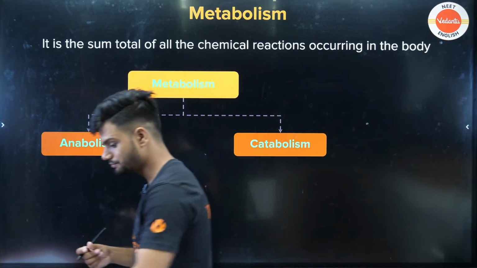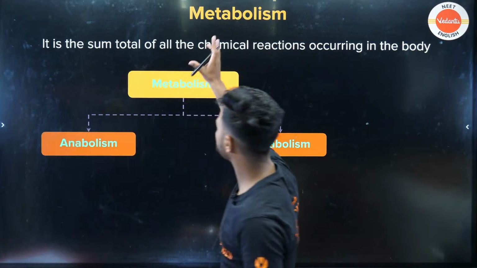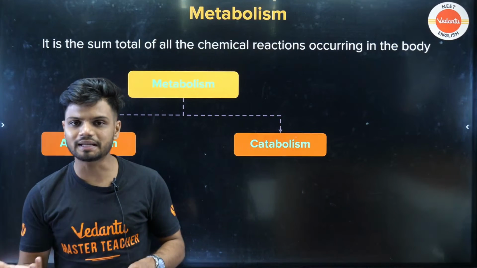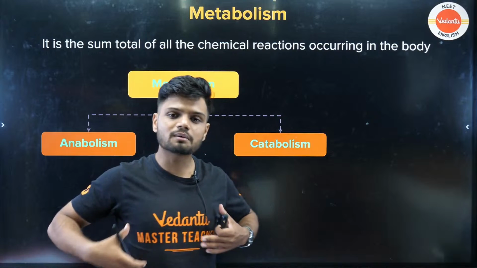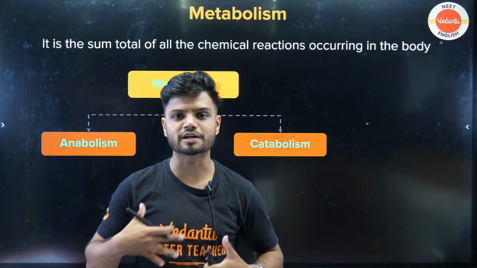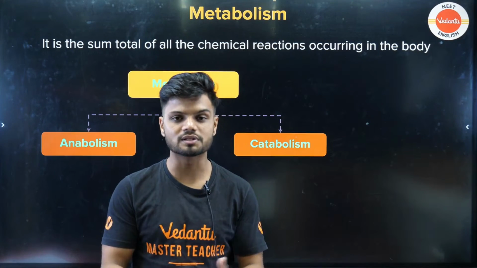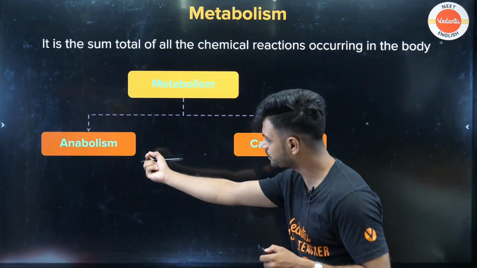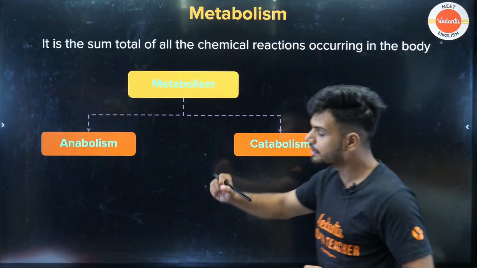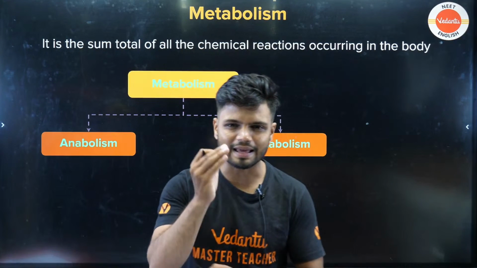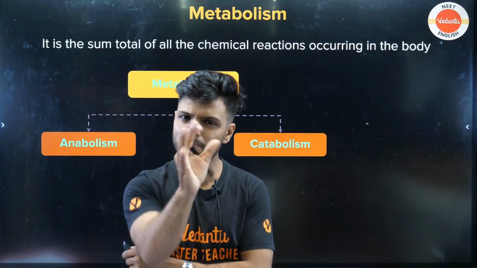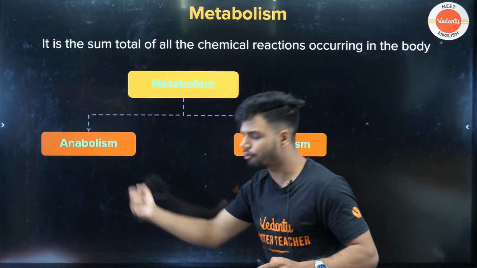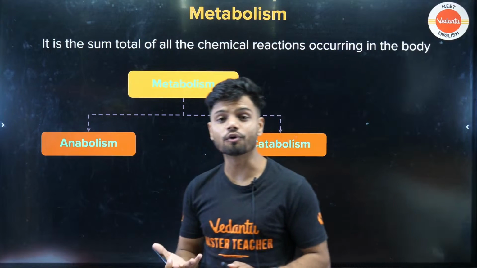I'll tell you now. For example, students, what is metabolism? All of you know from class 6th, 7th, 8th, metabolism is the sum total of all the chemical reactions happening in your body. It includes anabolism and catabolism. Now, can anyone in the chat tell me an example for anabolism? The most basic example for anabolism is photosynthesis.